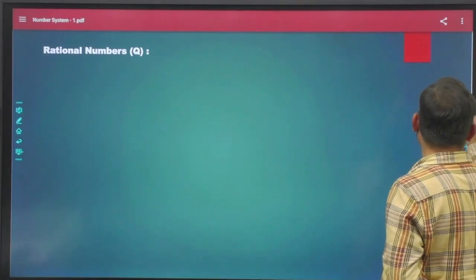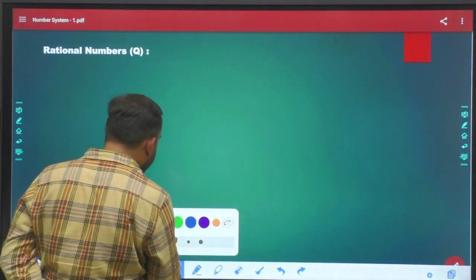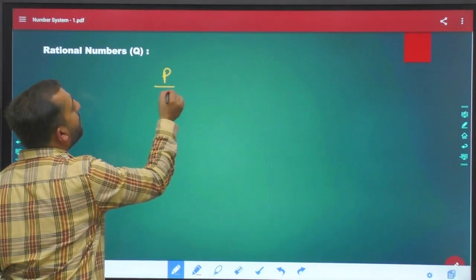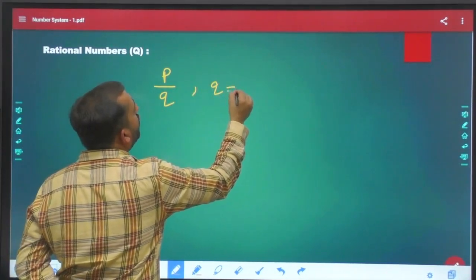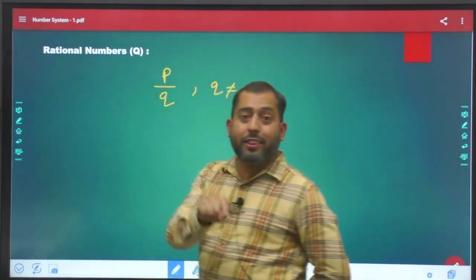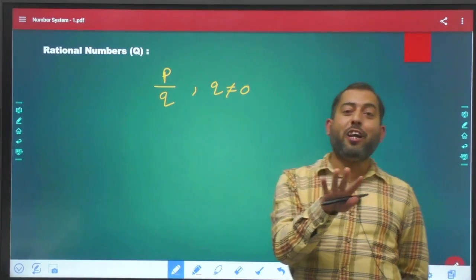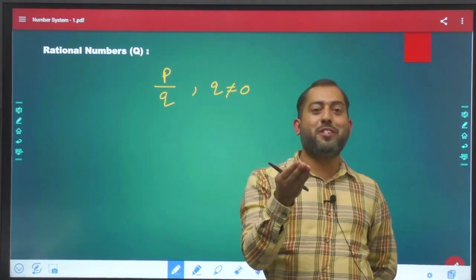So it might be possible that some of you will say, sir, those numbers that can be written in P by Q form, where Q is not equal to 0, these are rational numbers.